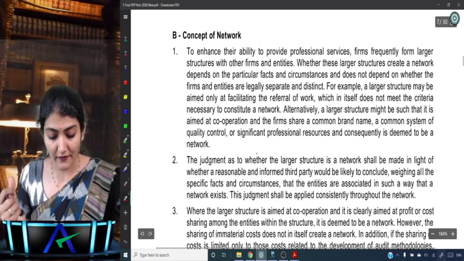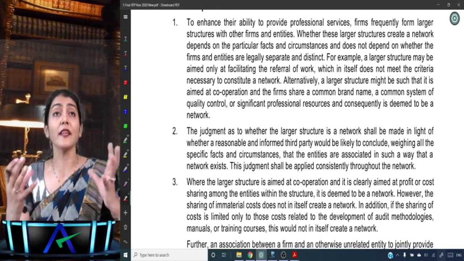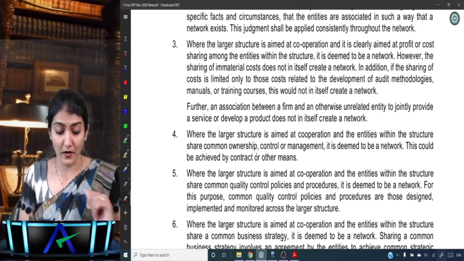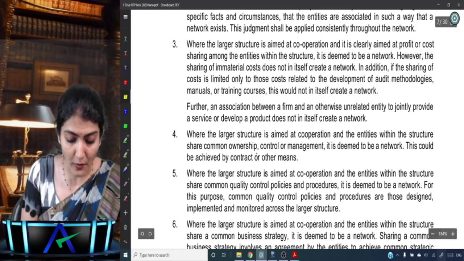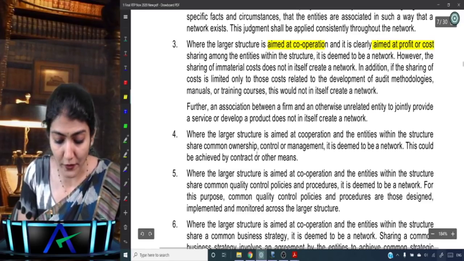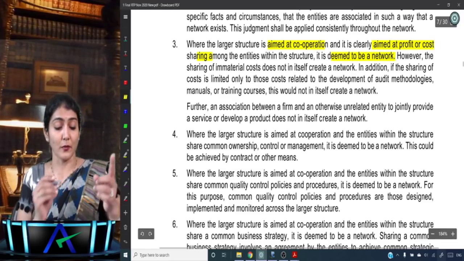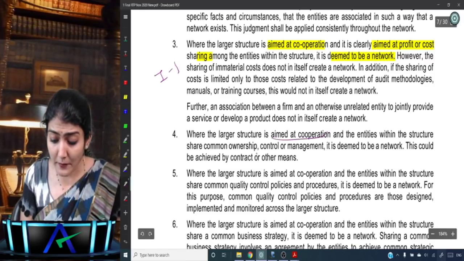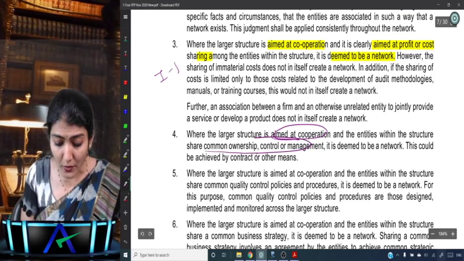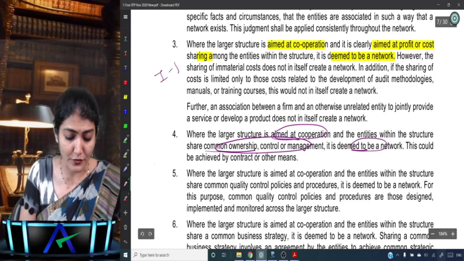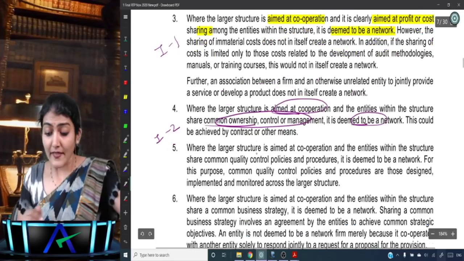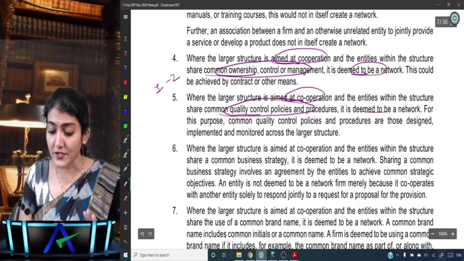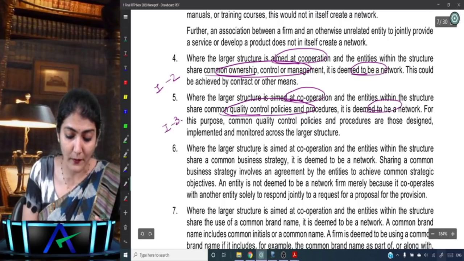So that is what they've explained over here in the concept of the network. If you see, aimed at cooperation and aimed at profit or cost sharing, deemed to be a network. So what combination I said this is? 1,1. Then aimed at cooperation and shares common ownership, management, control, again deemed to be a network. So 1,2. Then aimed at cooperation and common quality control policies and procedures, deemed to be a network. So this is 1,3.